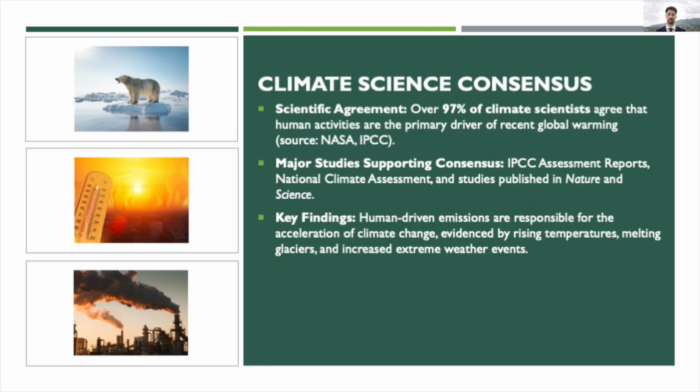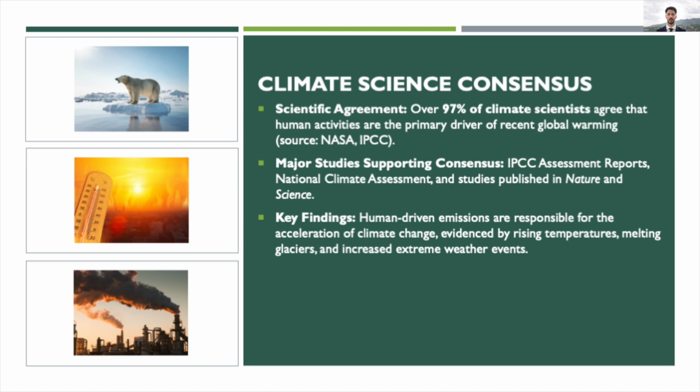Climate science consensus. One of the most important points to convey in climate reporting is the scientific consensus on human-driven climate change. Over 97% of climate scientists agree that human activities are the primary cause of global warming.